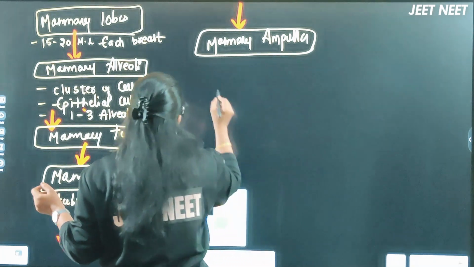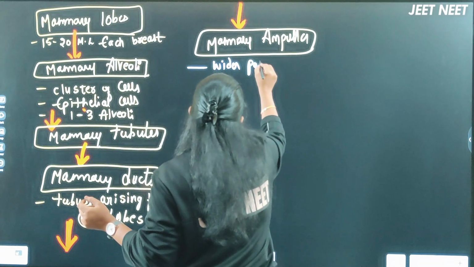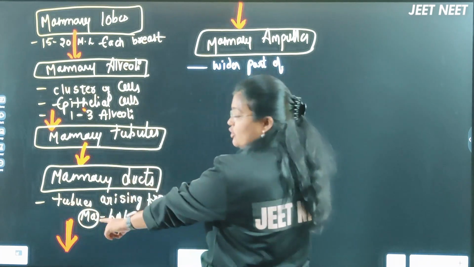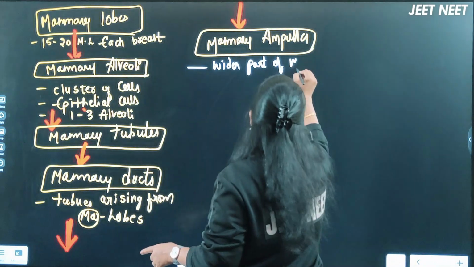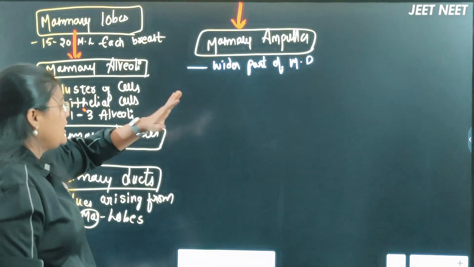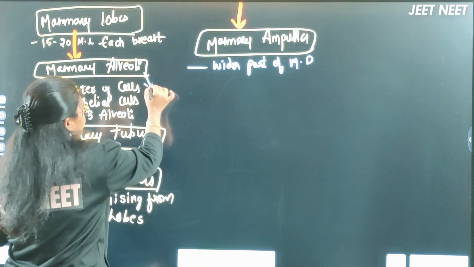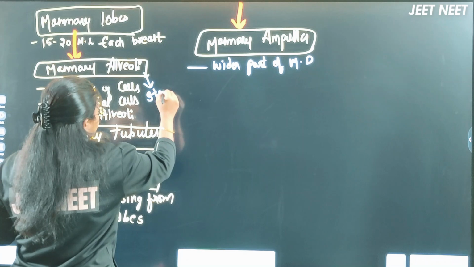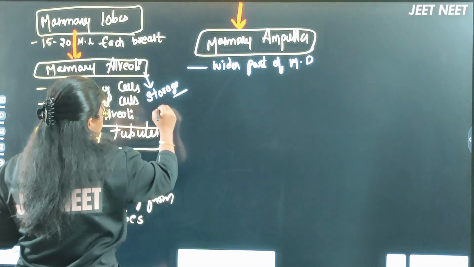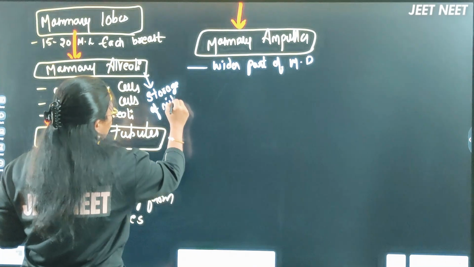Ampulla is nothing but the wider part of which duct here now? Which duct, beta? The mammary duct, right? It's a wider part of the mammary duct. Okay, if we consider the mammary alveolar region, it is a place for the storage. I'll show you this one in detail also. Storage of milk.